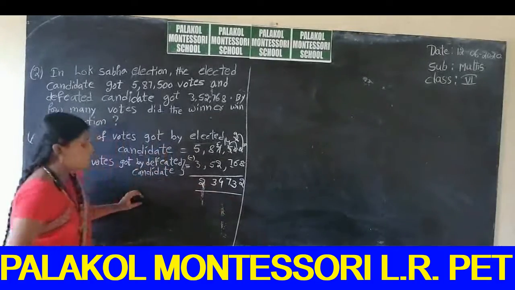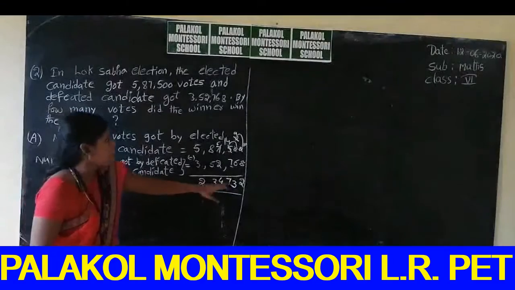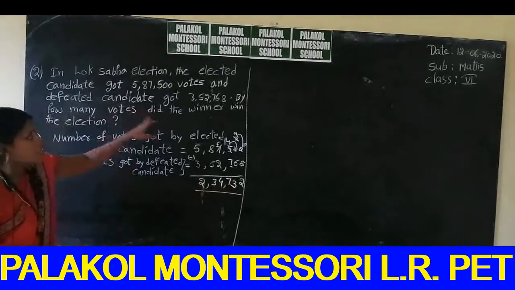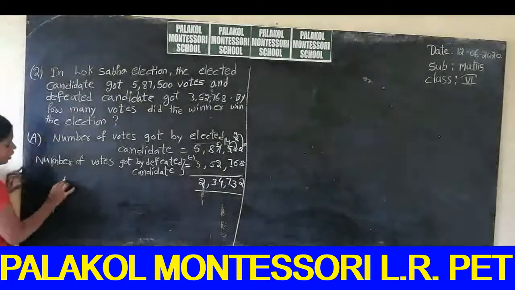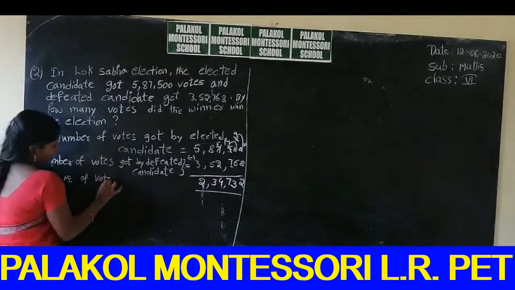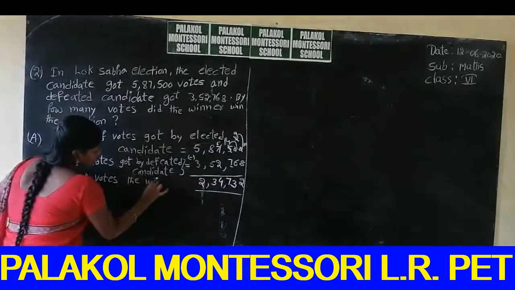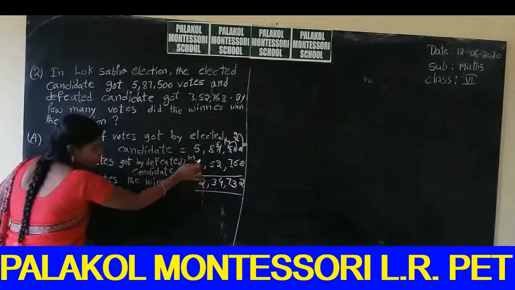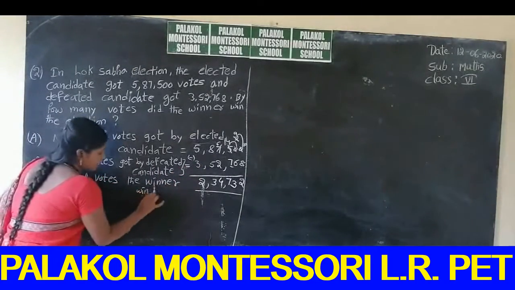So how many votes? 2,34,732 votes is how many the winner won the election by. So the winner won the election with that many more votes compared to the defeated candidate.